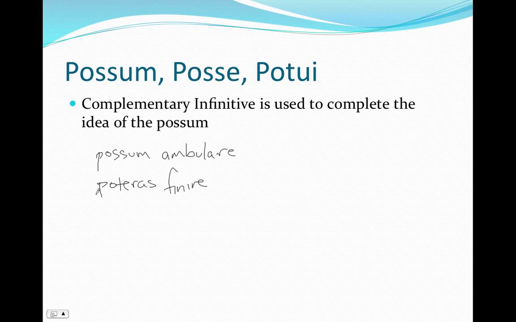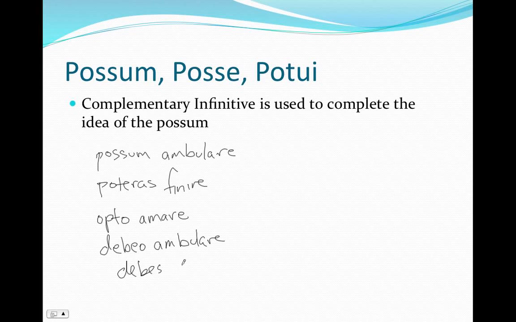There are a number of other verbs that will take complementary infinitives. We've already in Moreland and Fleischer run into the verb opto, I desire, I want to love, opto amare. And in Chapter 5 of Moreland and Fleischer, we run into debeo, I ought. So, debeo ambulare, I ought to walk.